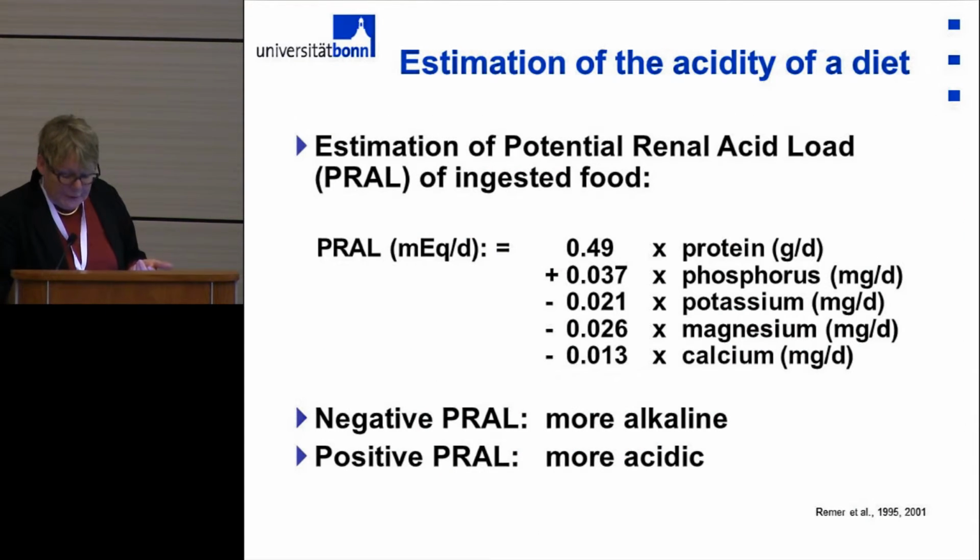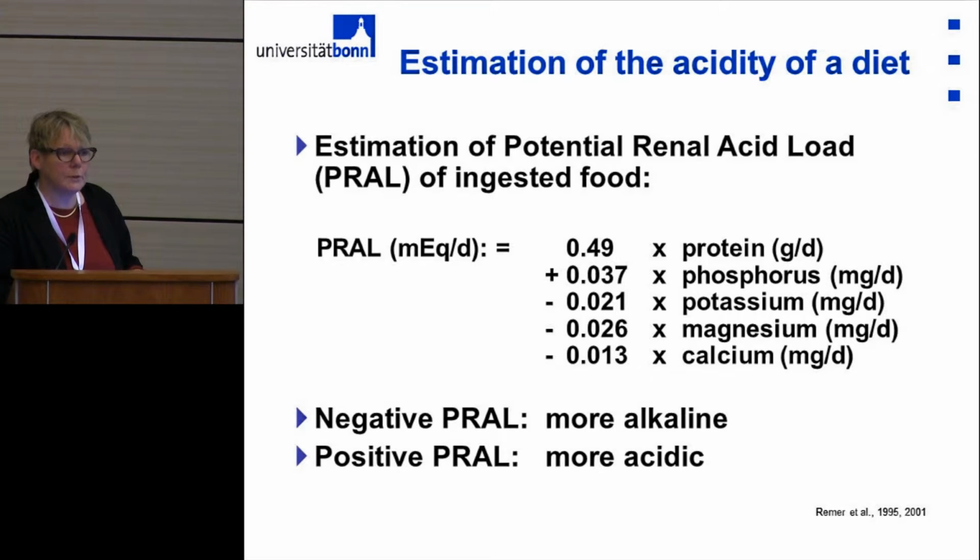So what you can do is calculate, according to an equation developed by Remer, the potential renal acid load of a diet, which is called PRAL. What is taken into account here is the protein of the diet you are consuming, the phosphorus, the potassium, the magnesium, and the calcium content of the diet.